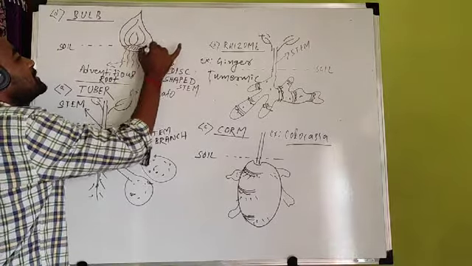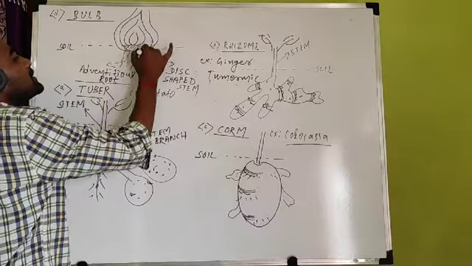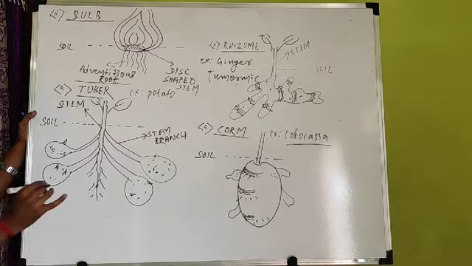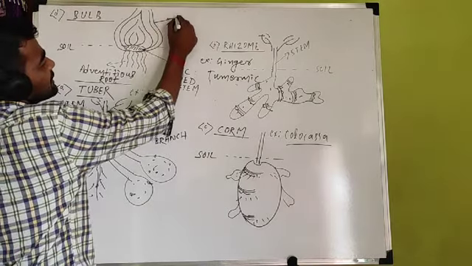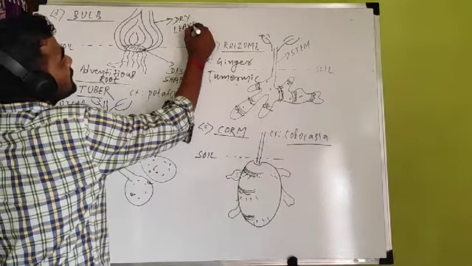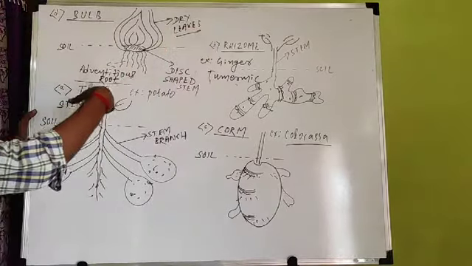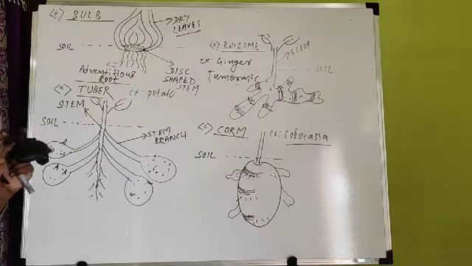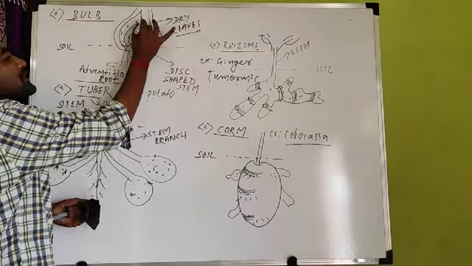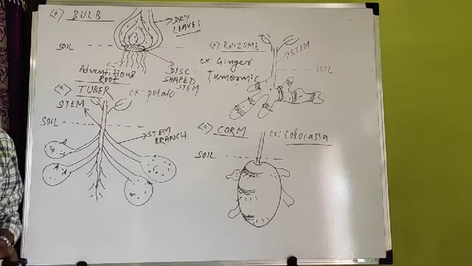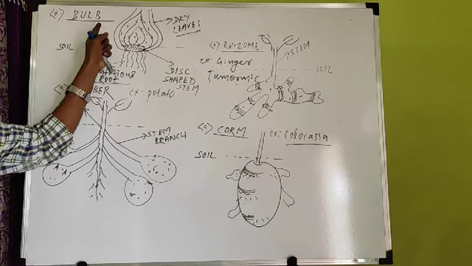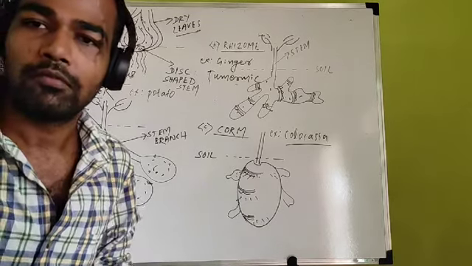These are the leaves of this type of plant. And one important thing: the leaves on the outer side are dry. Due to exposure to the sun and rain, the outer leaves become dry, but the inner leaves are wet or moist and filled with food material. And from the diagram, you can know what the example of a bulb is.